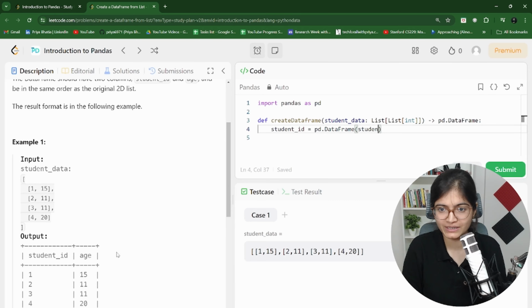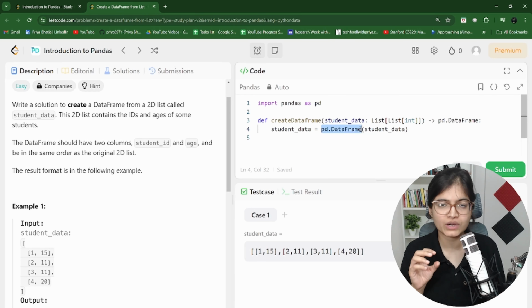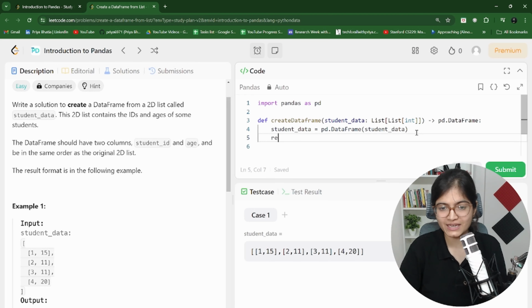The list is named student_data, and I think our name of the data frame is also the same. You all know this DataFrame function will help us convert the list to a data frame. And finally, we can simply return student_data.